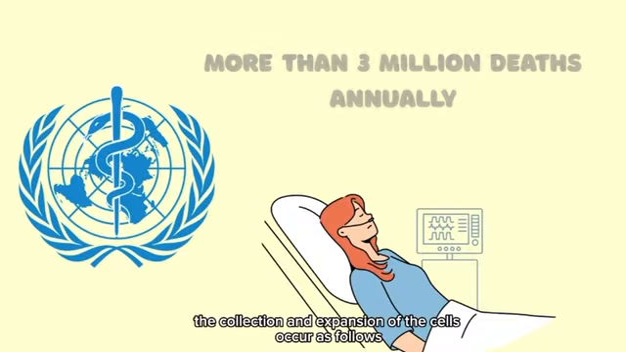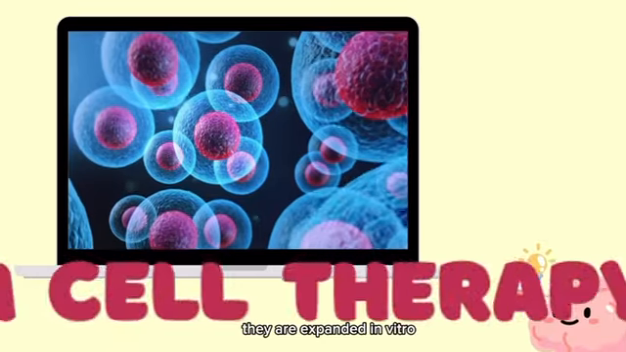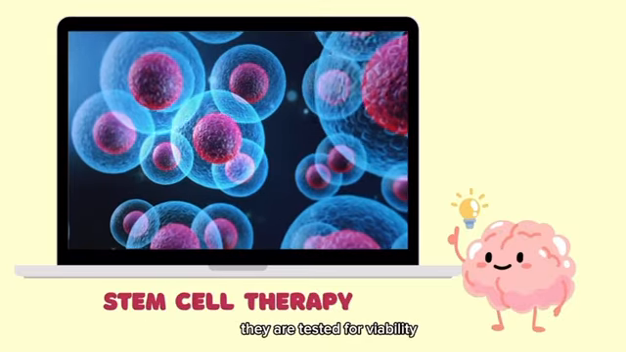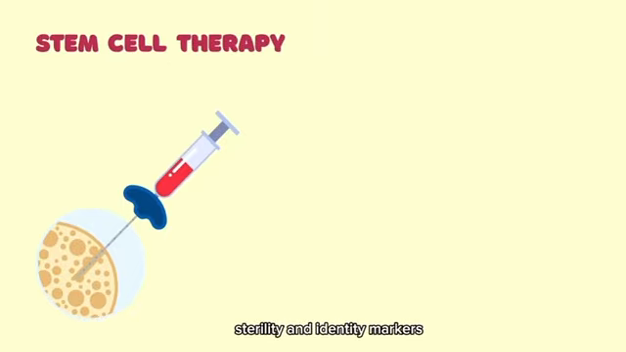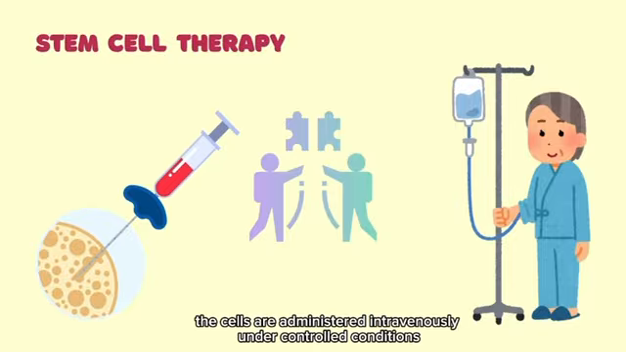The collection and expansion of the cells occur as follows. The cells are collected from a donor or the patient themselves. They are expanded in vitro under sterile conditions to reach the required number. They are tested for viability, sterility, and identity markers. After preparation, the cells are administered intravenously under controlled conditions.